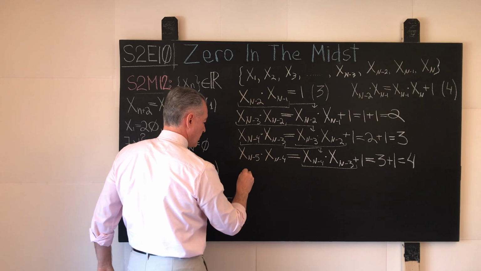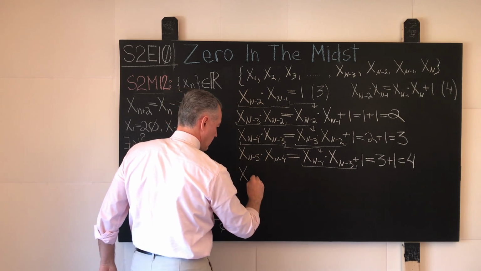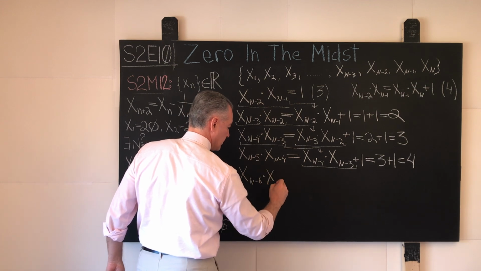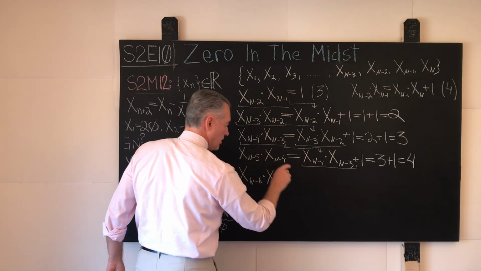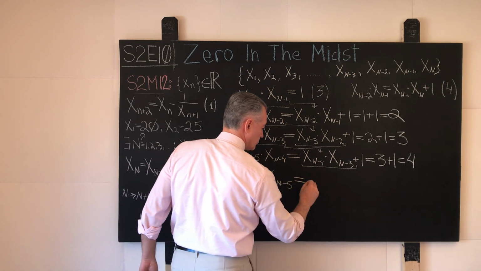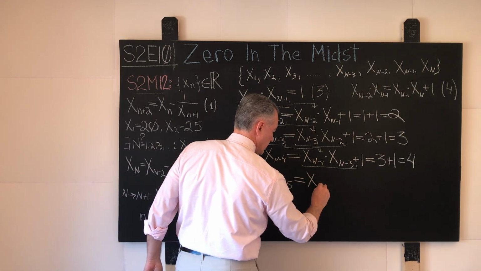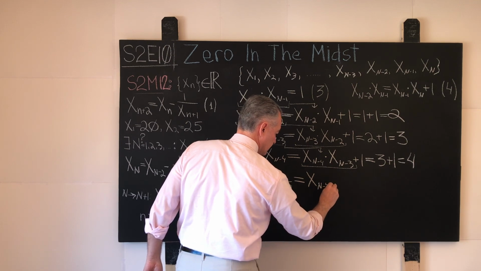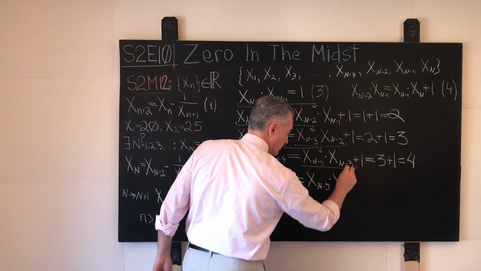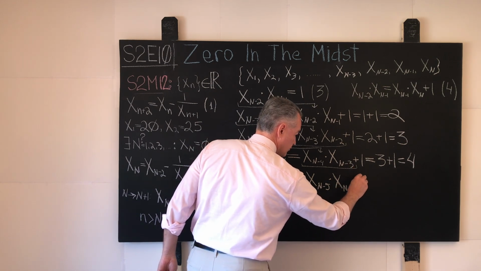We have x_{n-6} times x_{n-5} equals to x_{n-5} times x_{n-4} plus 1.